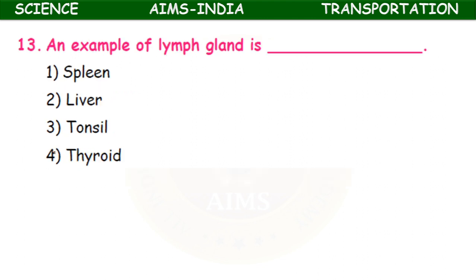An example of lymph gland is spleen, liver, tonsil, thyroid.